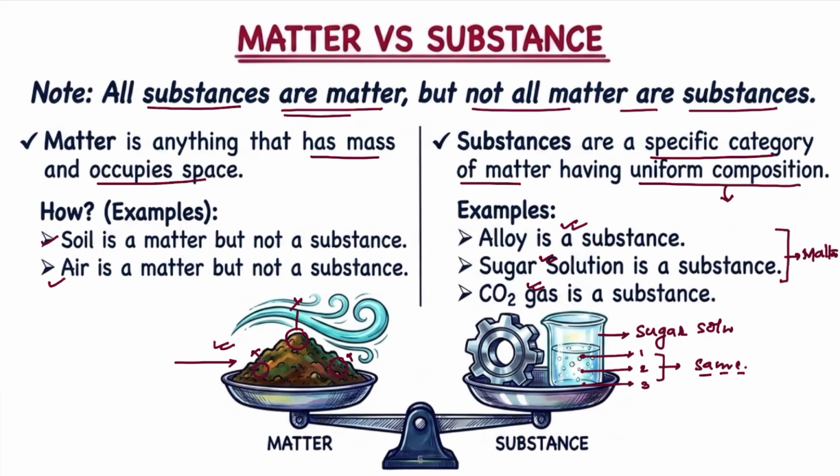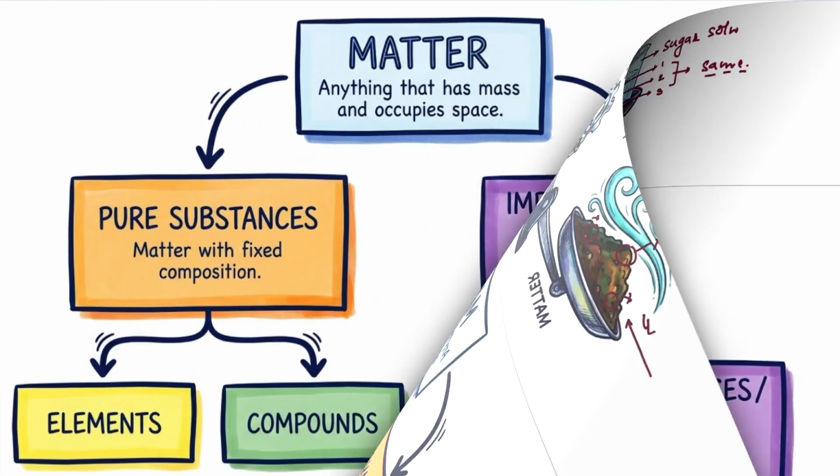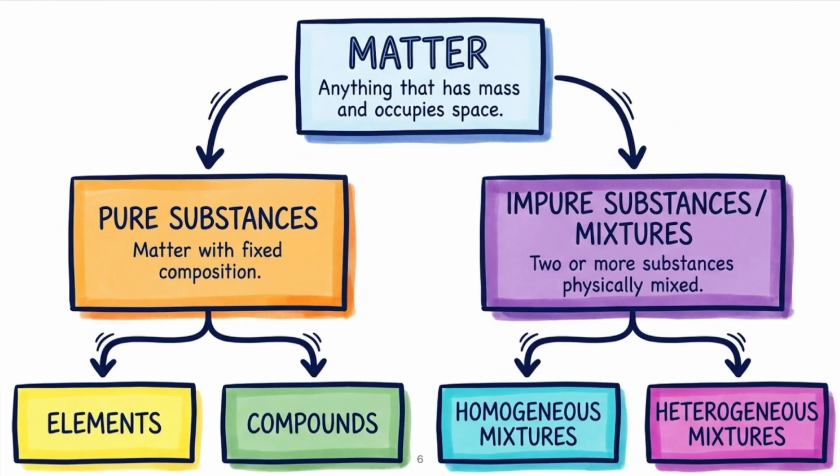Now we will try to understand the classification of matter. Matter is broadly divided into pure substances and impure substances, or mixtures. In this chapter we are not going to discuss anything related to pure substances, because this chapter is based on mixtures only. So what is a mixture? A mixture is an impure substance in which two or more substances are mixed physically, not chemically. Meaning, without chemical reaction. No chemical reaction occurs between the components of the mixture.